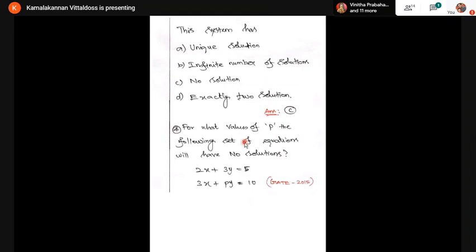The last one. For what values of P will the following set of equations have no solutions? So we want to find the value of P such that the system has no solutions. So here is the answer. The P answer is 4.5.